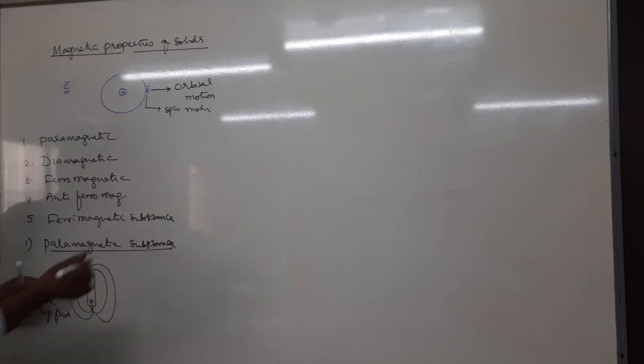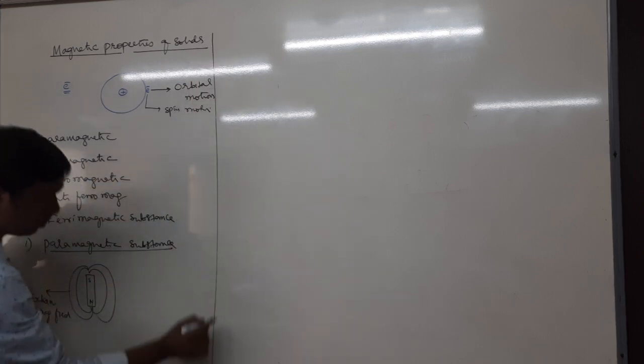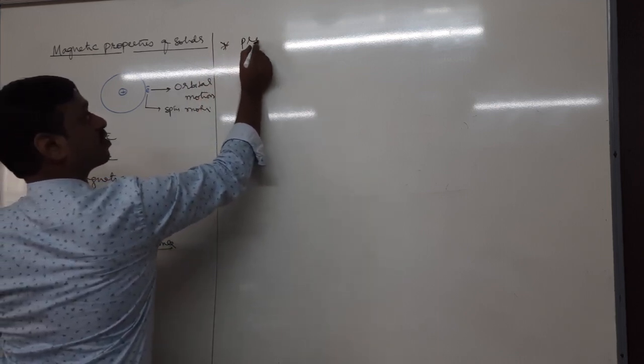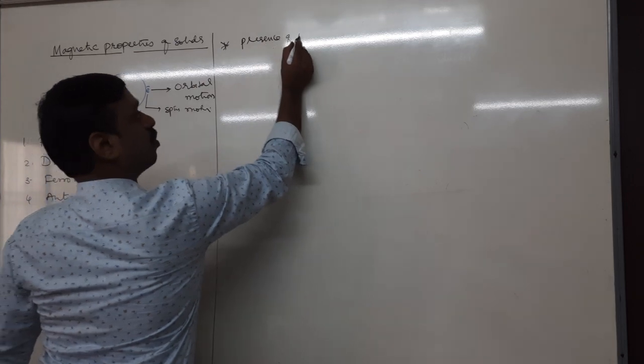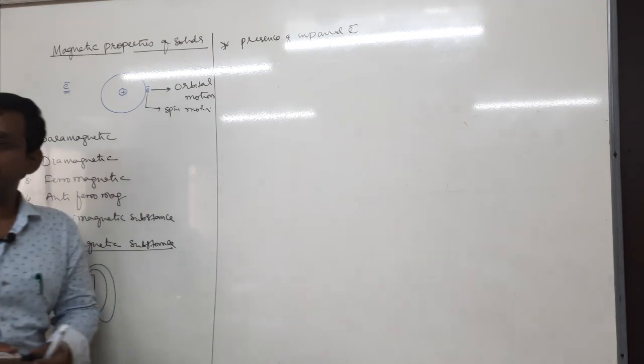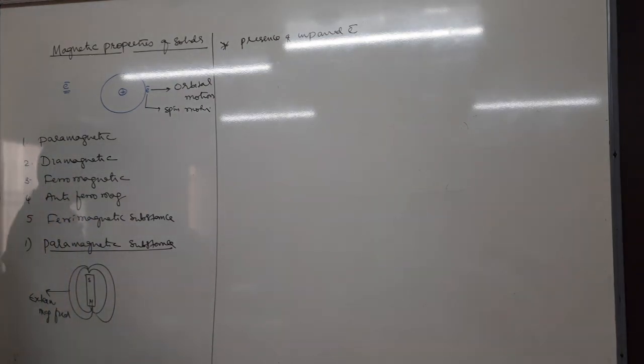Then what is the reason for paramagnetism? The reason is the presence of one or more unpaired electrons. If a solid has one or more unpaired electrons, it can exhibit paramagnetism.